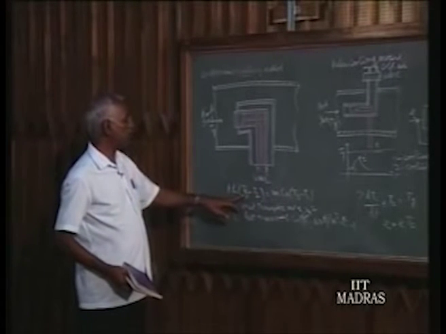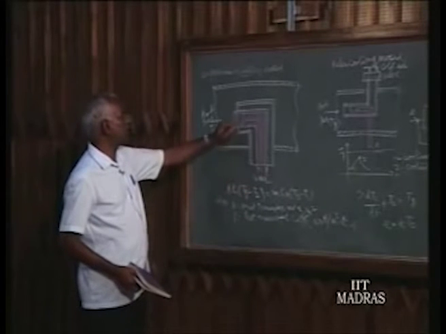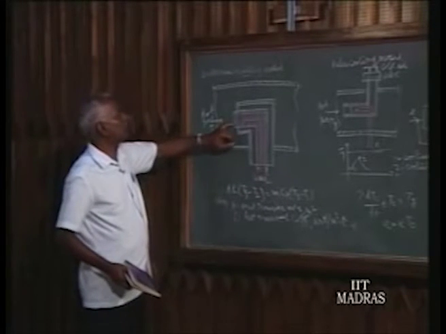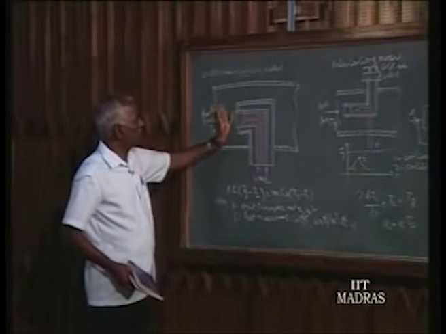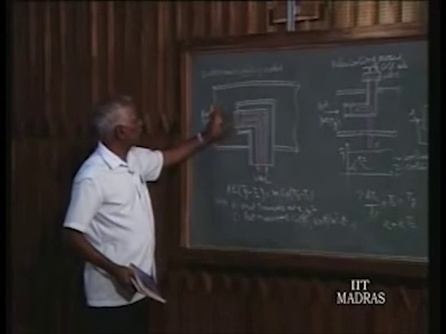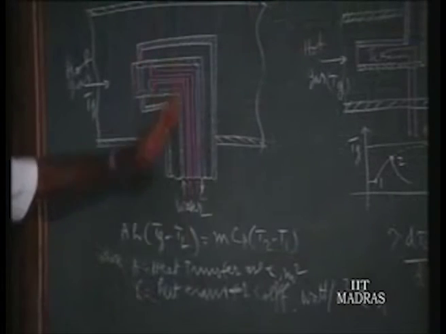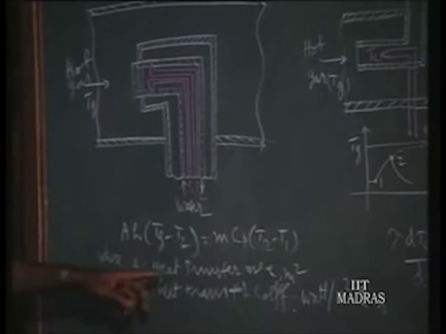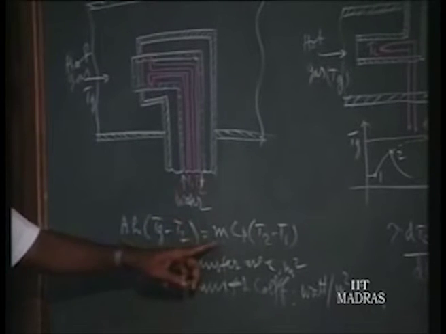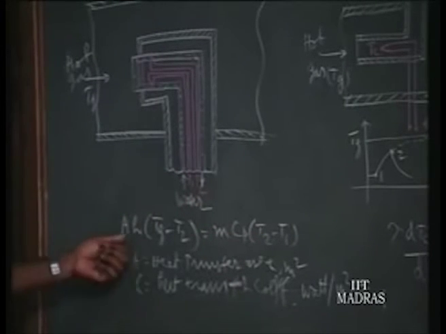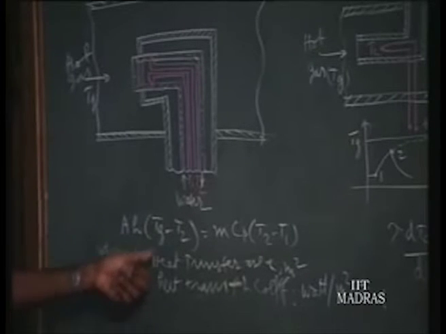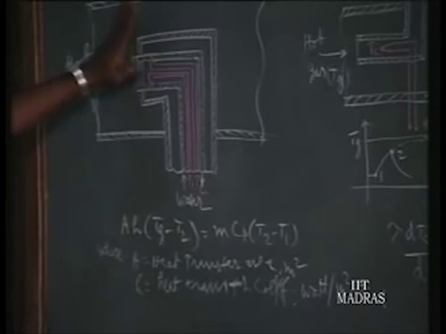And Tg is the gas temperature, T2 is the output temperature of water. So that heat is conducted across the temperature difference of Tg and T2. That heat conduction is equal to the heat gained by the flowing water. They are equated. From this you can find the unknown: M is known by measurement, and T1 and T2 are measured by the thermocouple, and A and H and all are constants available. So we know the unknown temperature Tg. This is the continuous cooling method.